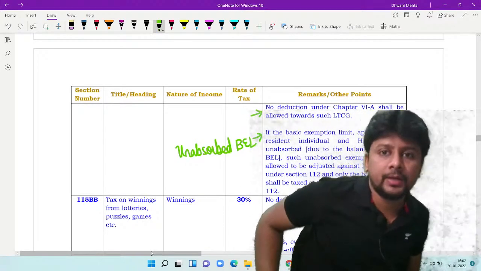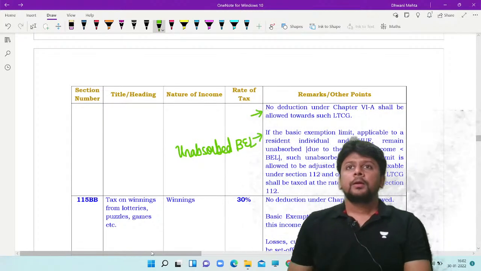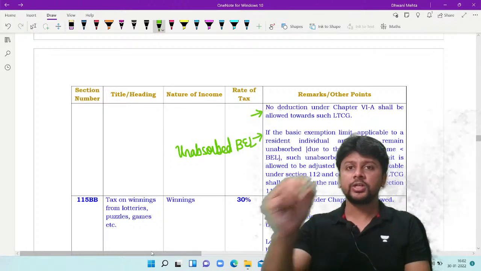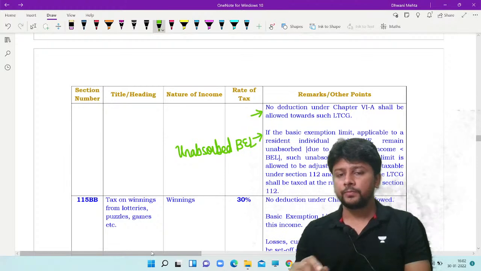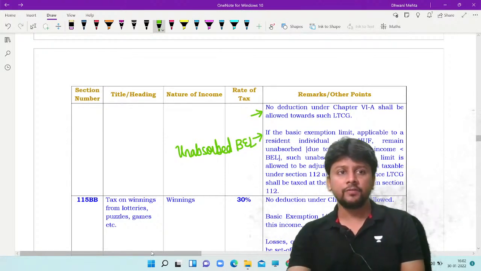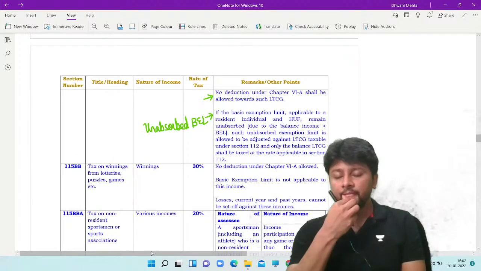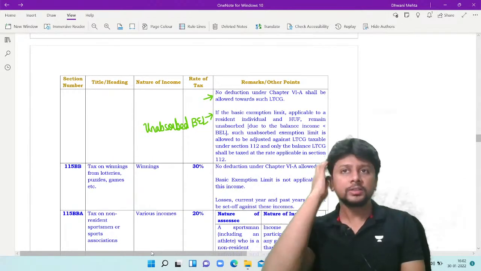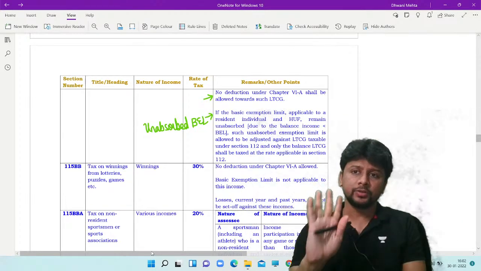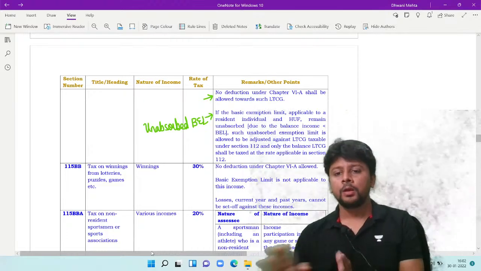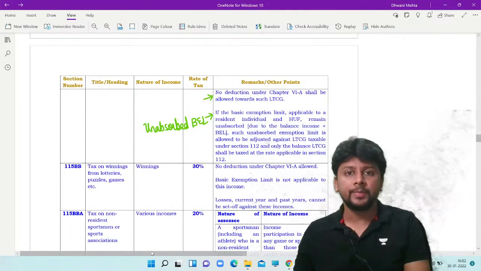So all three capital gains where special rate of tax is prescribed, if your basic exemption limit remains unabsorbed, you will be allowed to adjust your unabsorbed basic exemption limit. You can adjust it against all three types of capital gains. So these three sections were specifically applicable to capital gain.